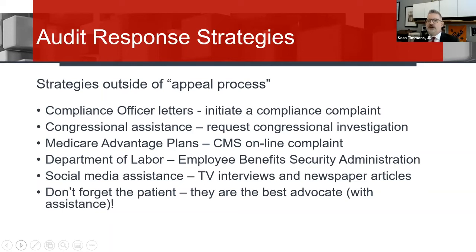The real answer, to my mind, and Ross, your experience may be a little different, is to really focus on the substance of what the audit has sent in. It is fairly rare for a government payer to be persuaded even by congressional intervention, because a lot of times they will say, look, these are terrible records. What do you want me to do about it? Are you ready to go tell your constituents that you are okay with wasting taxpayer money? Those are challenging conversations. That being said, Ross, I think you've had more success with those approaches than we have.